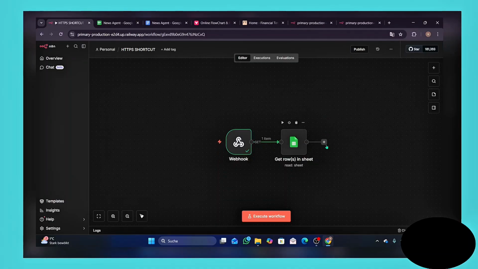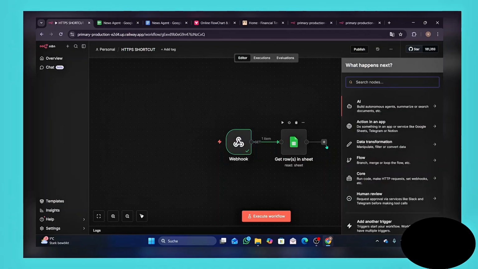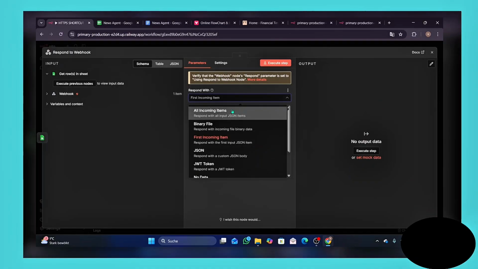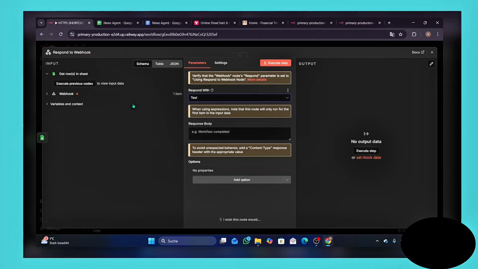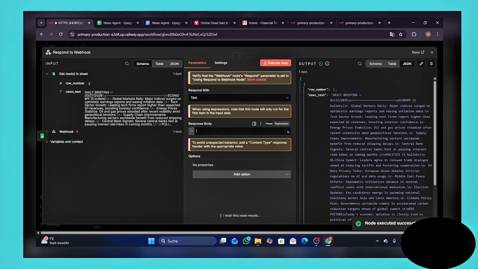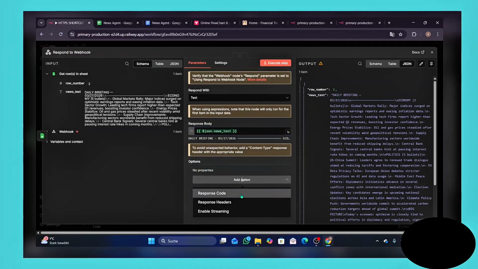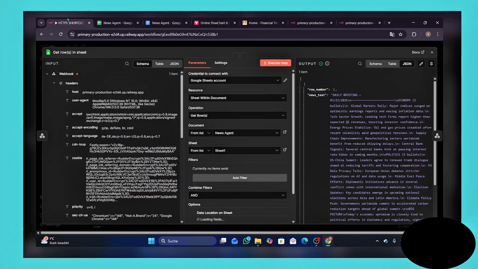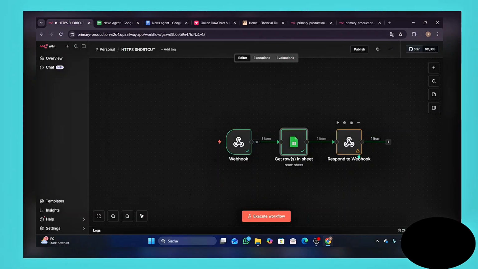Okay, now let's add the last node for today. It's going to be respond to webhook. Choose this node, and we're going to choose text. The text is going to be this input right there, exactly. Add options? No, we don't need options. And now we are finished with this workflow. So we establish a kind of radio to our smartphone that sends this text from our Google Sheets. So let's install the app, do some settings, and try it.